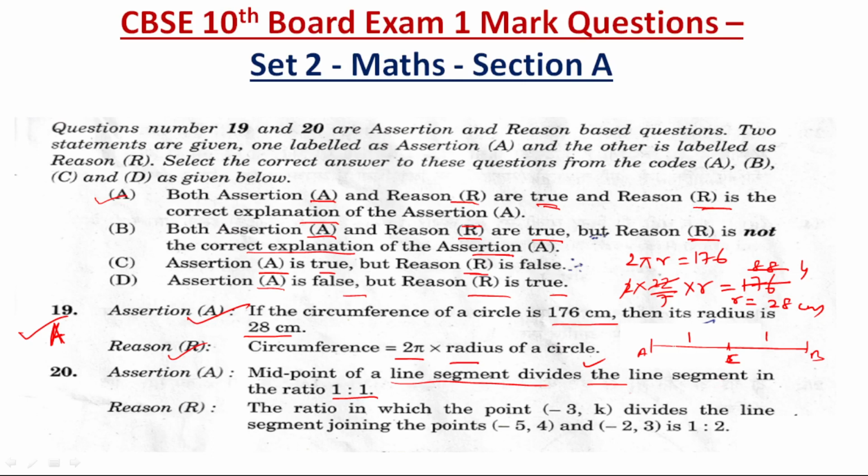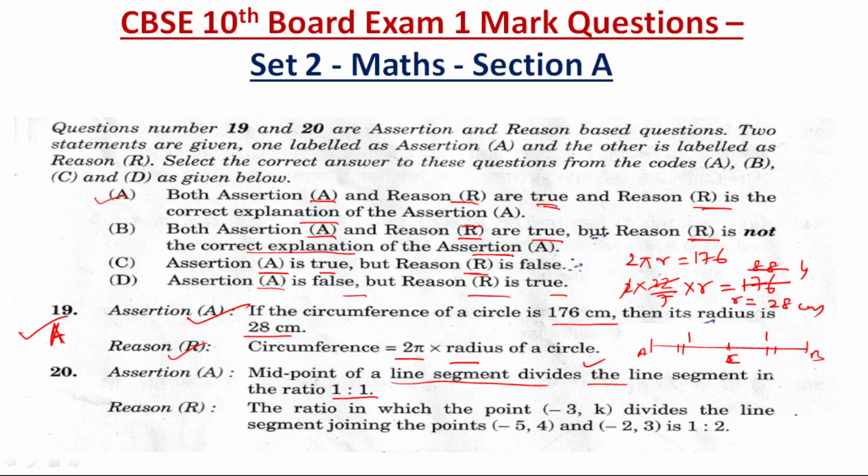In that case, AC is equal to CB. Yes or no? Right. So that is correct. Assertion A is correct.